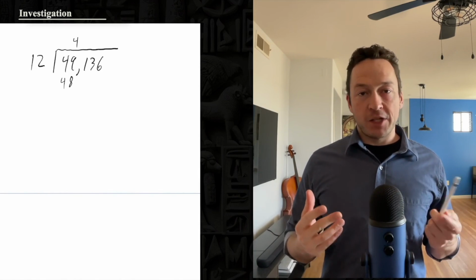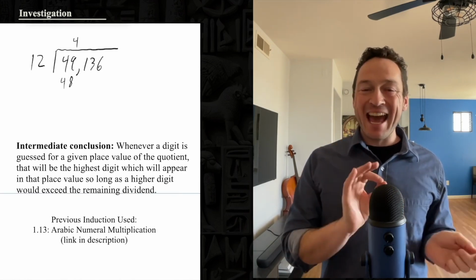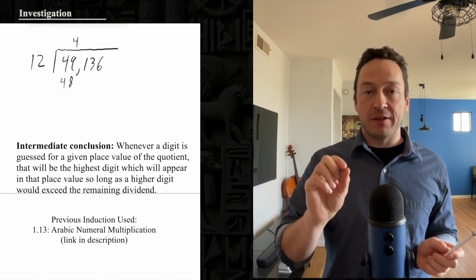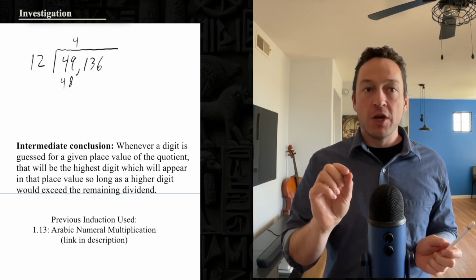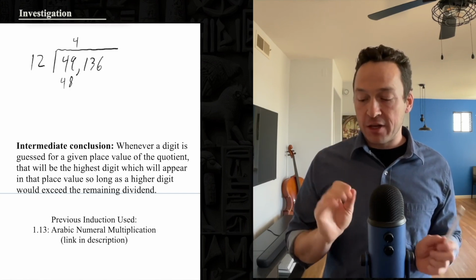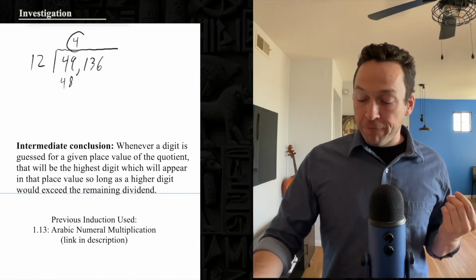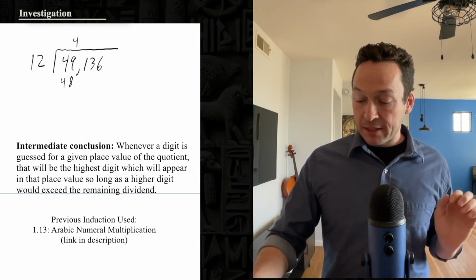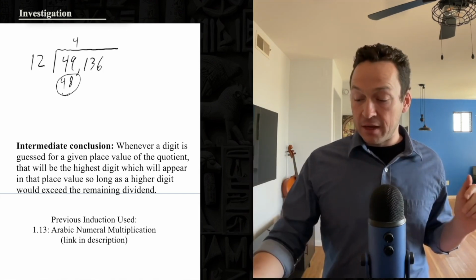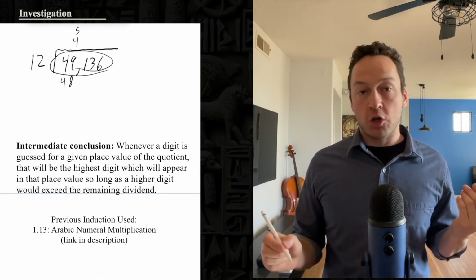This allows Algamesh to come to an intermediate conclusion. Whenever a digit is guessed for a given place value of the quotient, that will be the highest digit that will appear in that place value, so long as a higher digit would exceed the remaining dividend. So what does that look like in this case? What that means is that 4 in the thousands place got us to 48,000. It means we distributed 48,000.